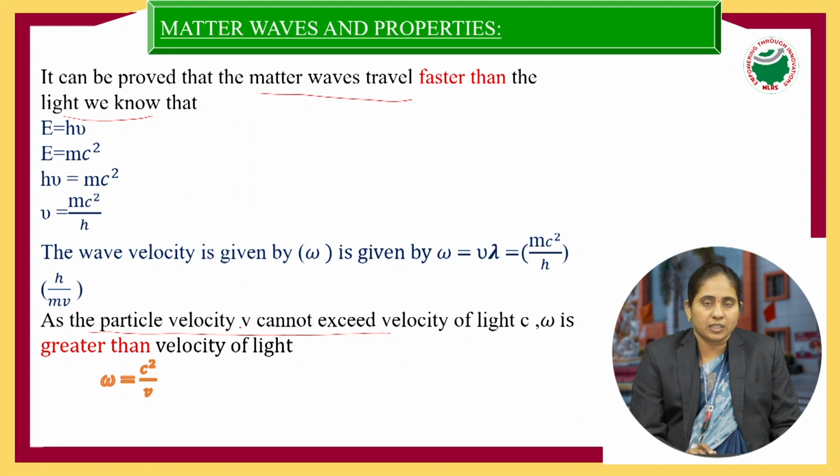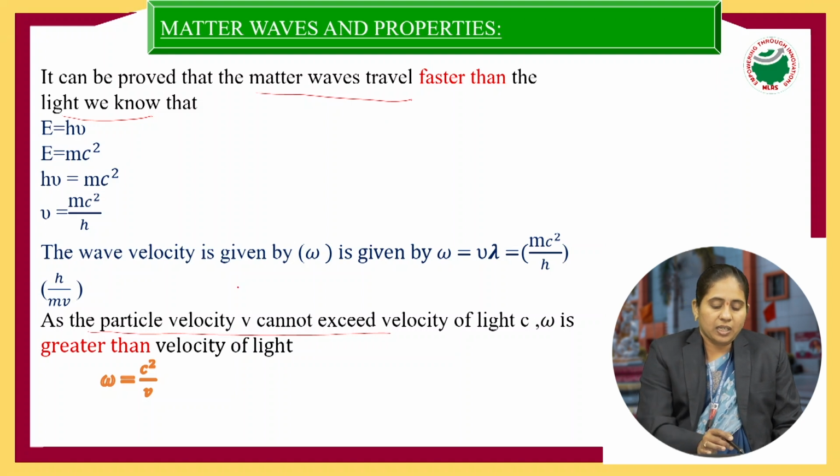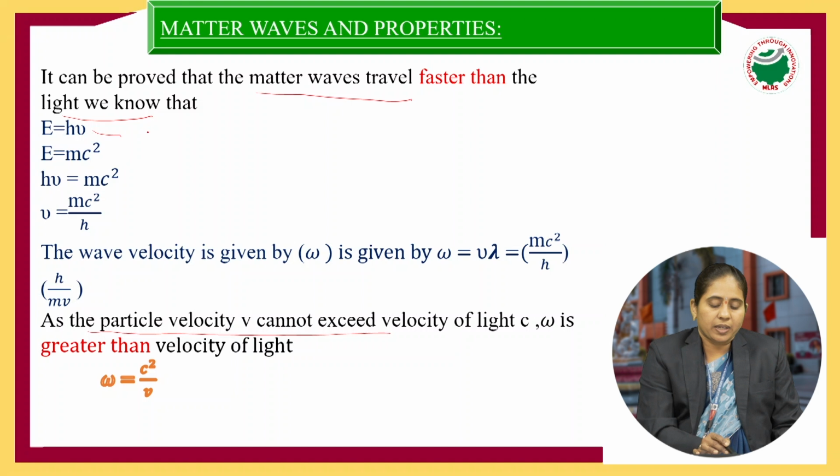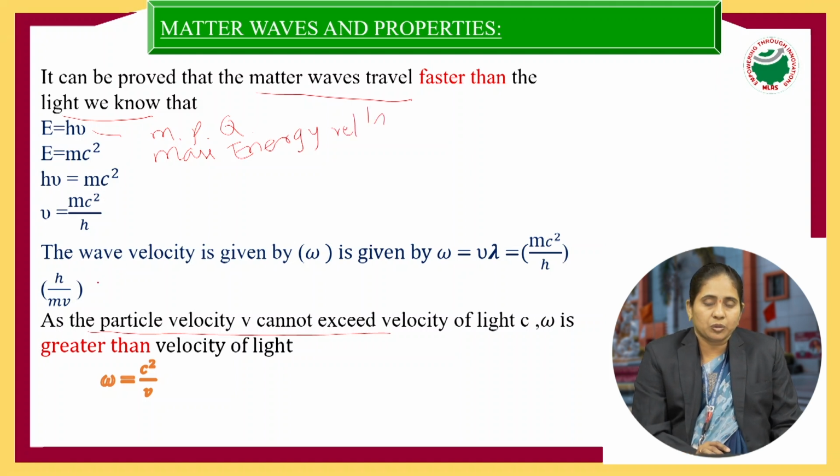There is a mathematical derivation, that is E equal to h nu and E equal to mc square. E equal to h nu is Max Planck's quantum theory, and E equal to mc square is the mass energy relation. These two are both the same electromagnetic radiation energies. So by this we can determine nu is equal to mc square by h.